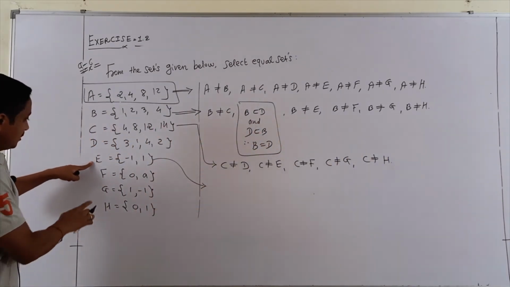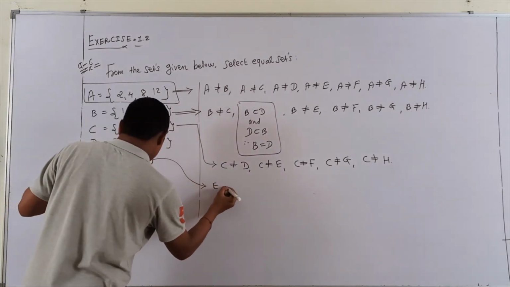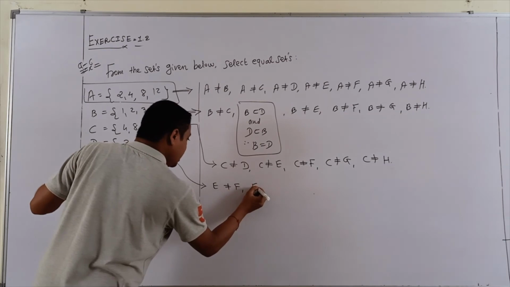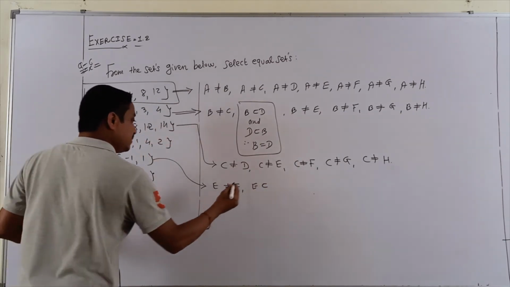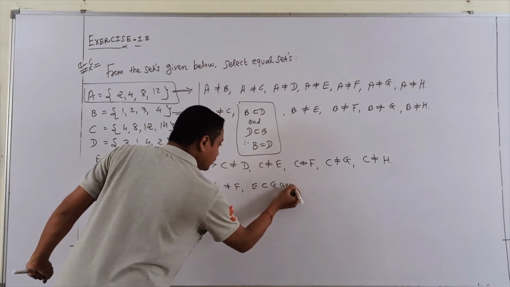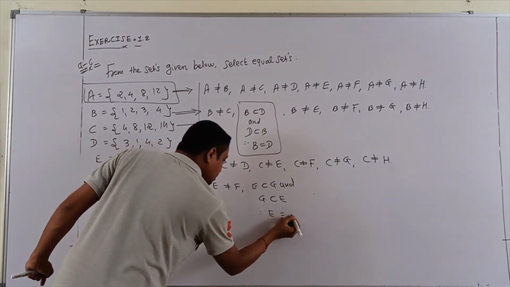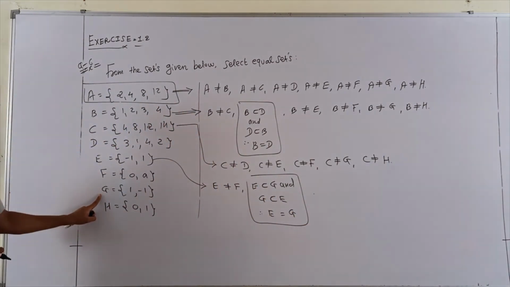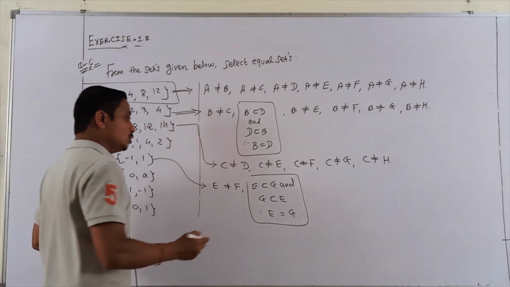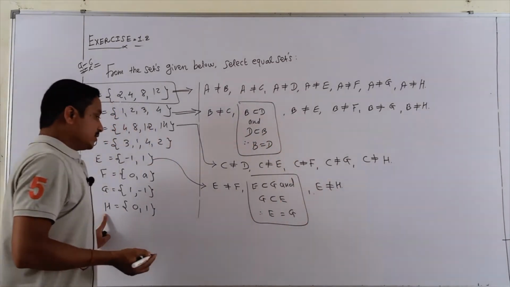Now I check the E side. E not F. Yes, it is G. So E not equal to F, but E is a subset of G and G is a subset of E. So E equals G. That's my answer, E to G. Now E to H, no. So E is never equal to H.